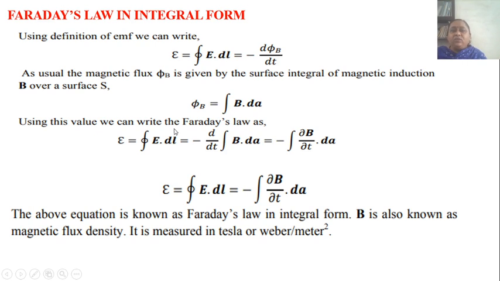Using this value, we can write Faraday's law as induced EMF E equal to the closed integral of E dot dl equal to minus d by dt of the integral of B dot dA, equal to minus the integral of dB by dt dot dA. The above equation is known as Faraday's law in integral form. B is known as magnetic flux density. It is measured in Tesla or Weber per meter squared.